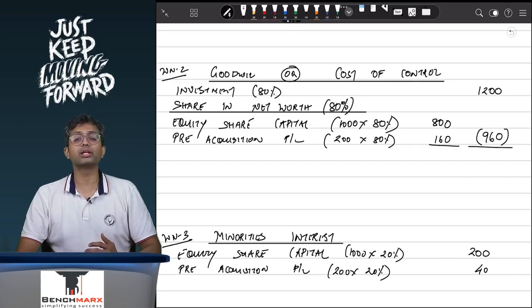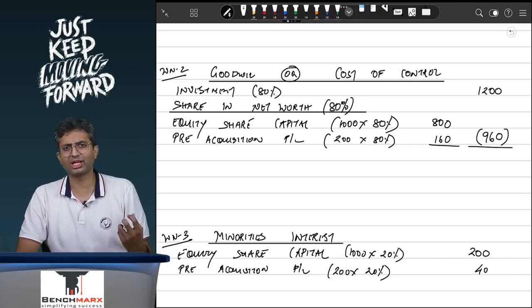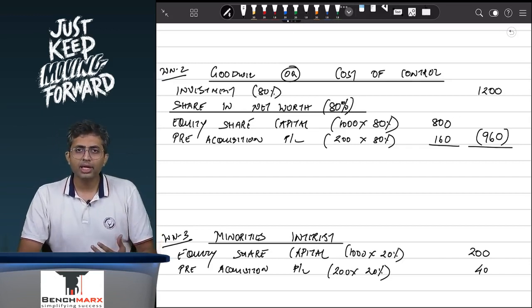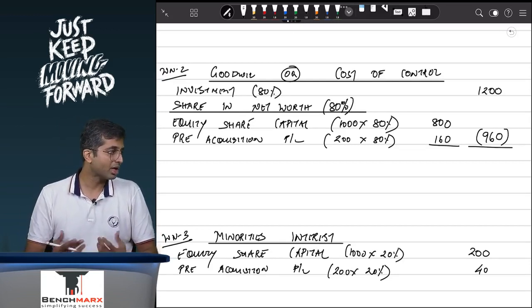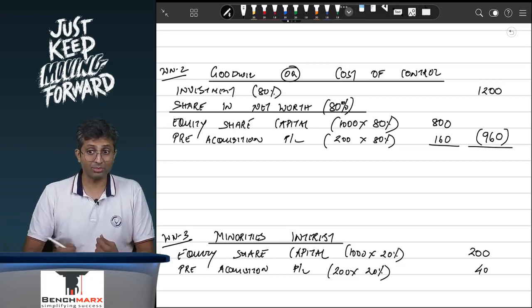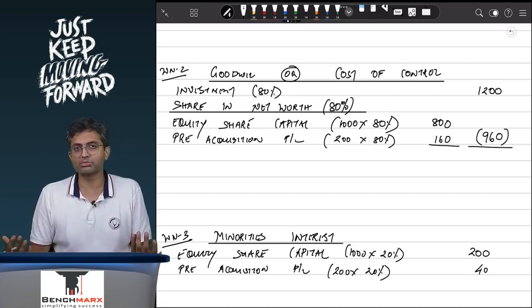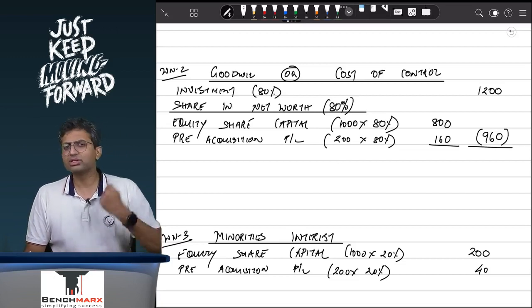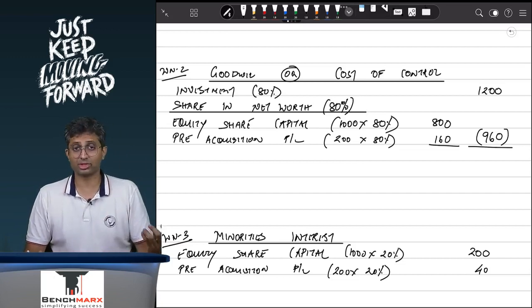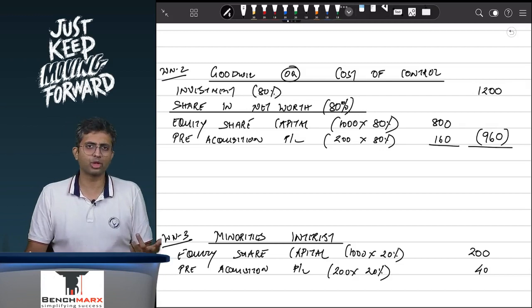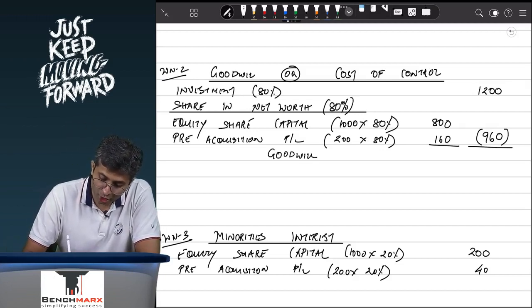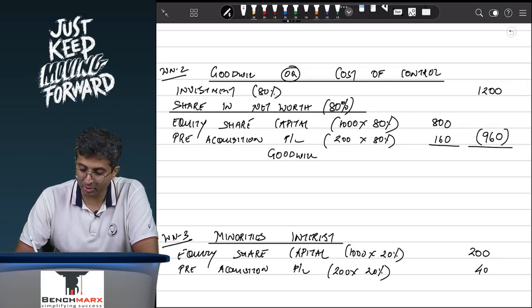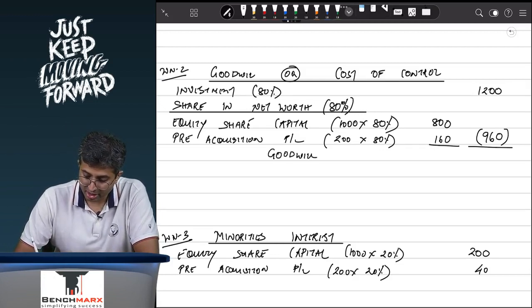Well, because you are acquiring control over a business, and there are certain assets in a business which cannot come in the balance sheet. Like if you go and acquire Maruti, Maruti has a 40% market share in the Indian car market. That does not appear in Maruti's balance sheet, but if someone acquires Maruti, they get a 40% market share. And hence, these are softer things which don't appear in the balance sheet. However, you have to pay for them if you acquire control over a business. That is called as goodwill. So over here you are paying 1200 for something which is worth 960, and hence 240 is attributable to goodwill.